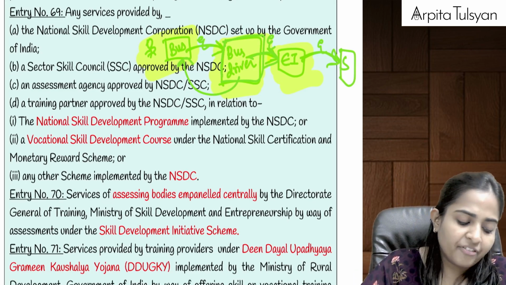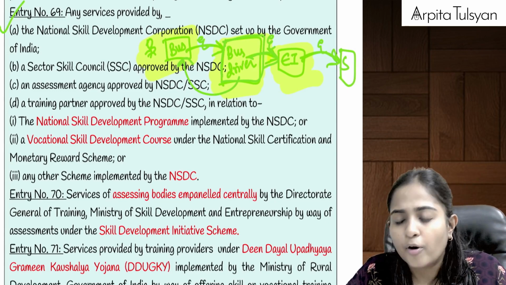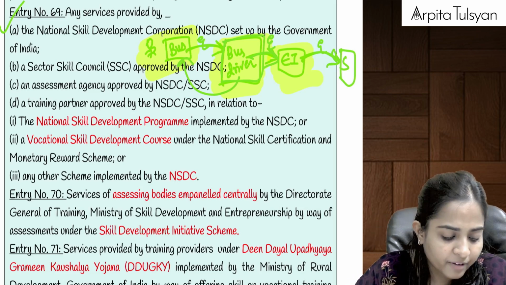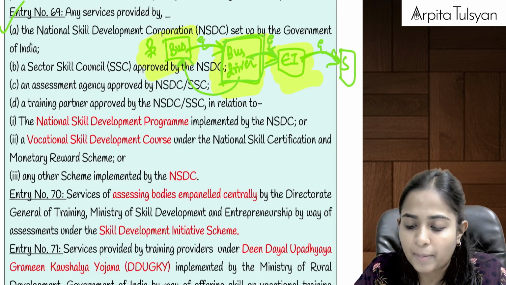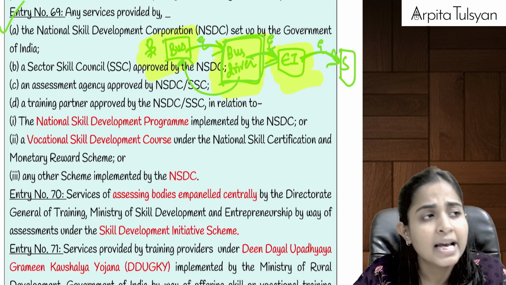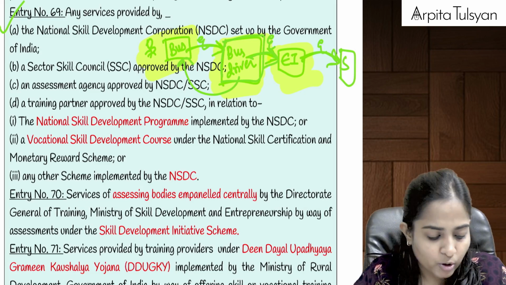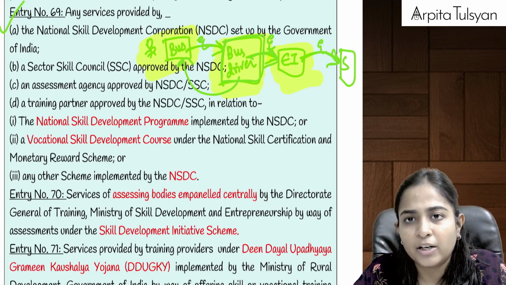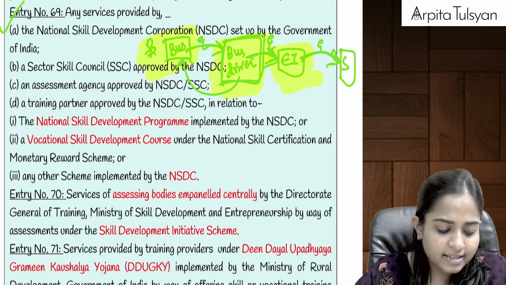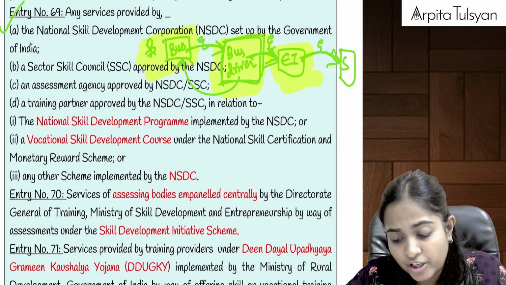Okay, then after that, entry number 69, not really very important, one time read. Or you can just read it twice so that those names get fit in your mind somewhere. Entry number 69 talks about services provided by certain corporations or institutions which are generally set up by the government. Which type of institutions are they talking about? National Skill Development Corporation, NSDC, providing some services. Sector Skill Council, providing any services relating to education.